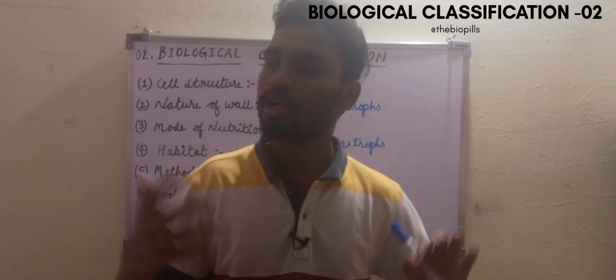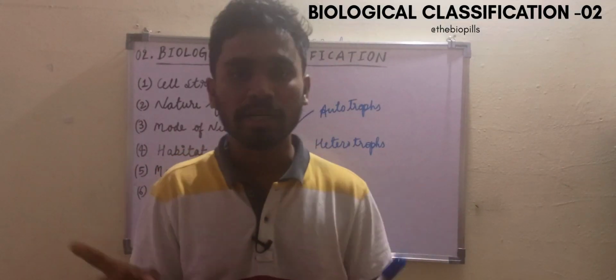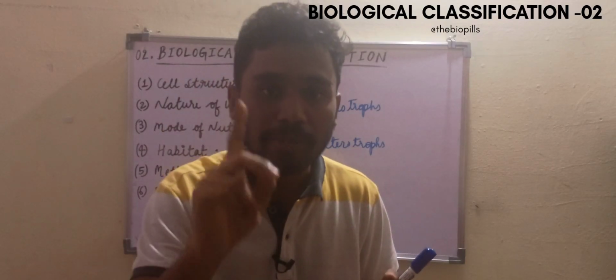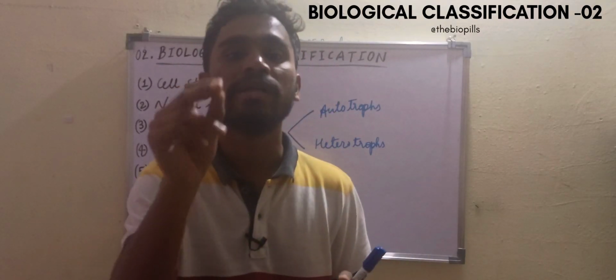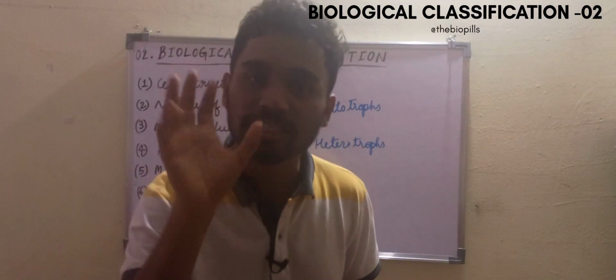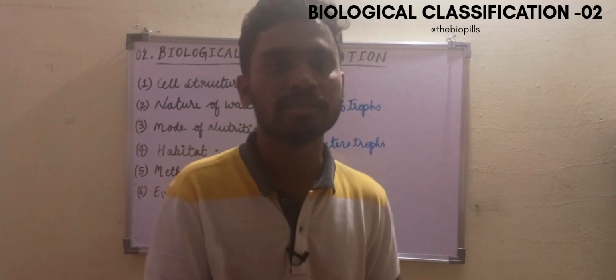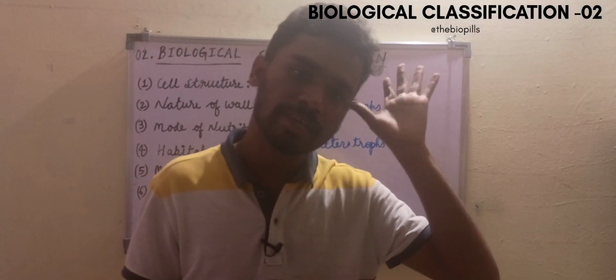Wolf is different, dog is different, but if you analyze their structure, if you analyze their genetic material, we will come to know that they have common ancestry. And also we can see cats and tigers, they also belong to the same family.